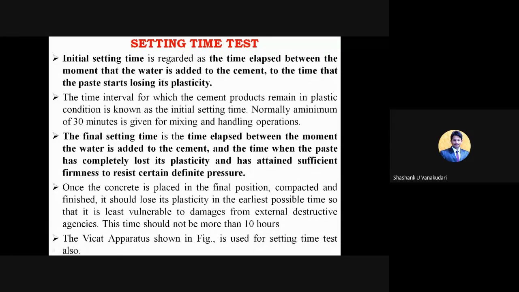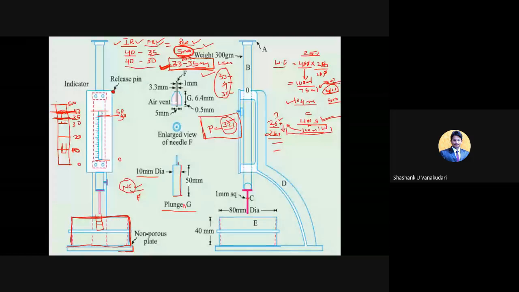So just understand the concept of how to take the readings. Clear? That's the most important thing. Most of the students make mistakes while taking the readings. The initial reading, of course, will be 40 mm. It will be similar. And for the final reading, do not measure the penetration. Where the needle comes and touches, just note that down. That value is your final reading. And by using the formula, initial reading minus final reading, you get the penetration. At that percentage of water you get these results, and that percentage of water is your normal consistency.